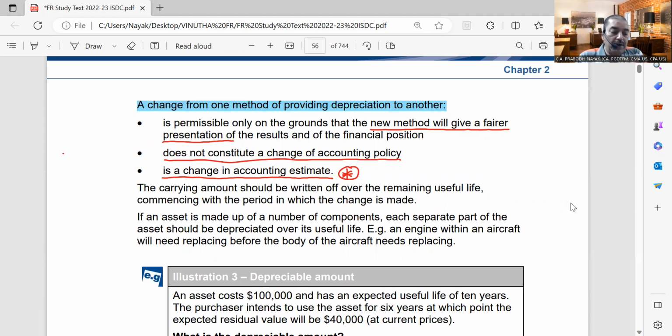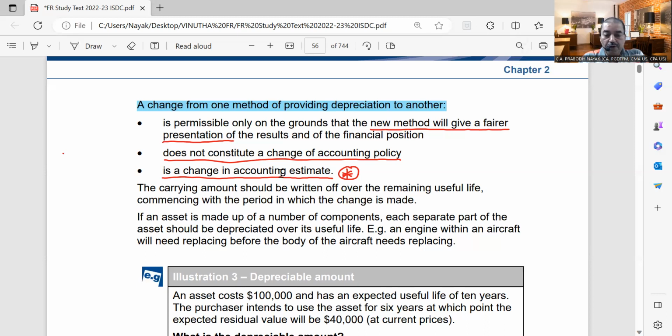Is it for the betterment? Is it going to give a better representation of your financial statements? Only then it is permissible. Otherwise, it is not permissible. Second, it does not constitute a change of accounting policy. And third, it is a change in the accounting estimate. Not constituting a change of accounting policy means that a change in the method of depreciation is not a change in accounting policy. It is a change in the accounting estimate.